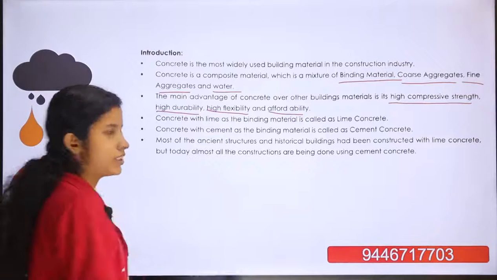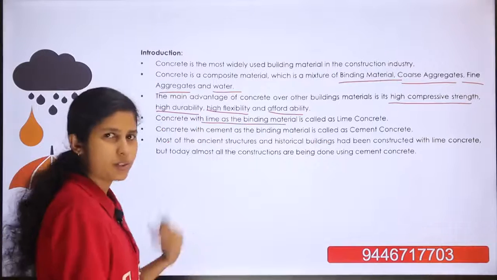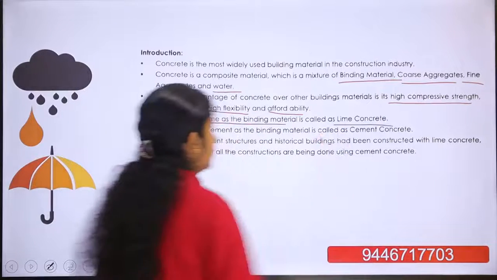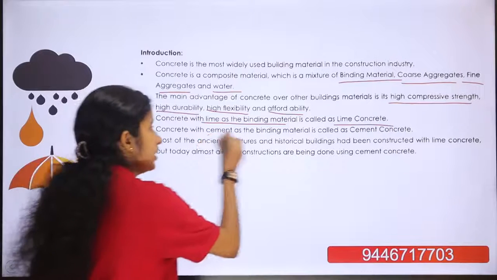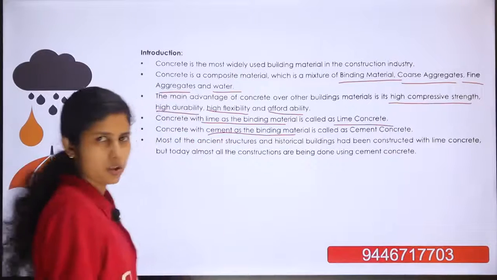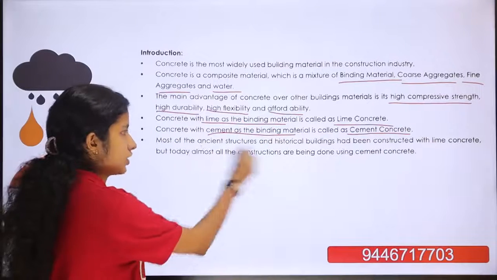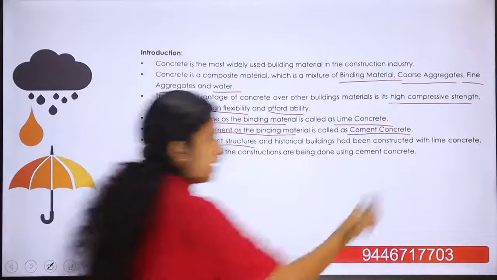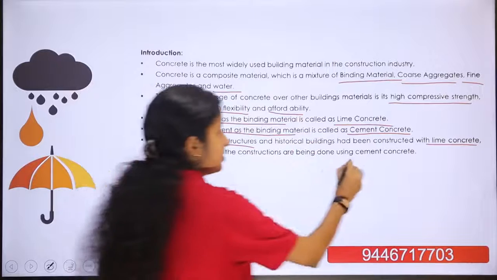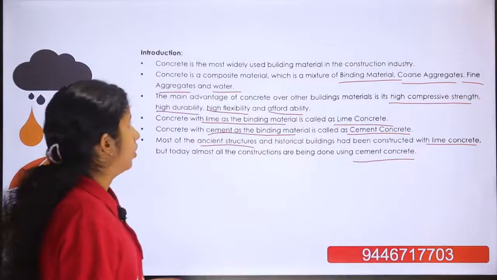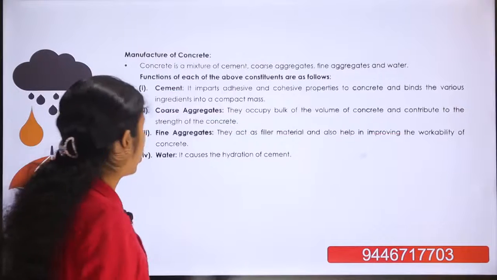If the concrete is made using lime as the binding material, then the concrete is known as lime concrete. And if the binding material is cement, then the concrete is called cement concrete. In ancient structures, lime concrete was used as the construction material, but today we are using cement. Okay. Then we can move to the manufacturing of concrete.